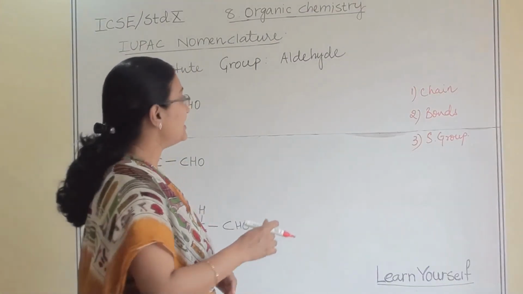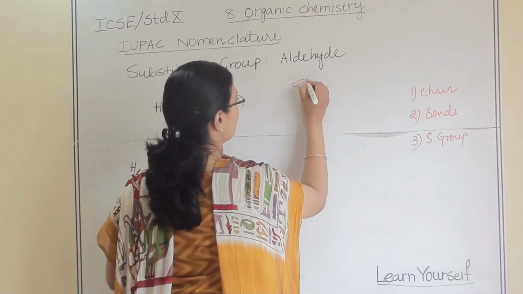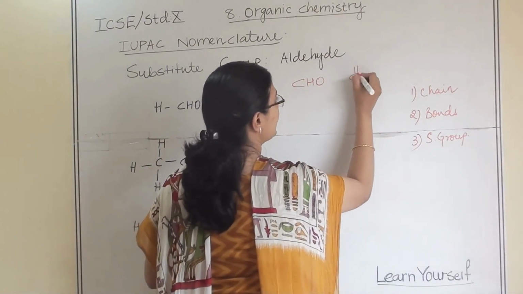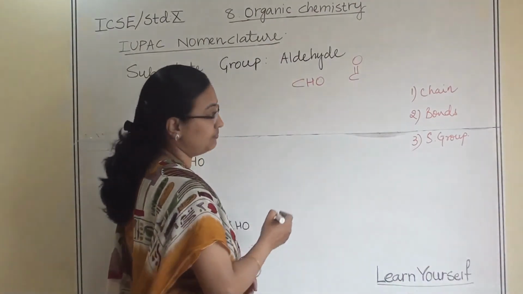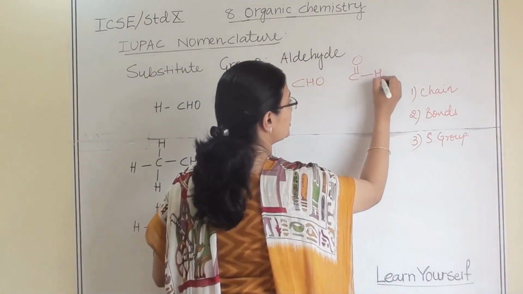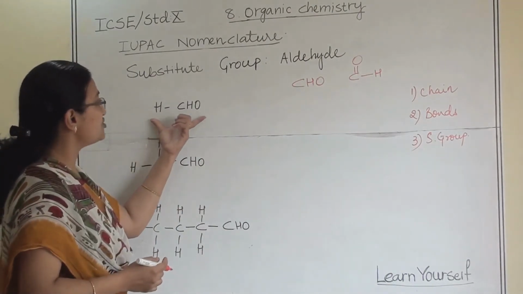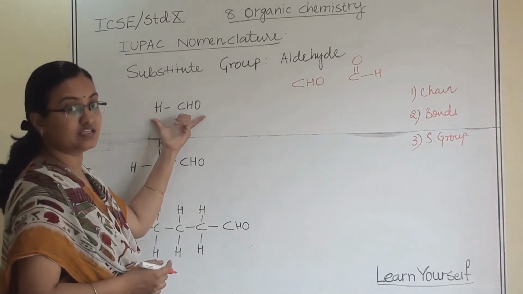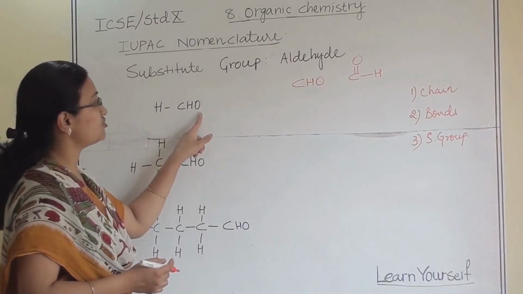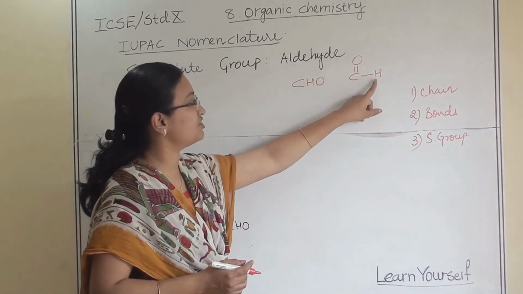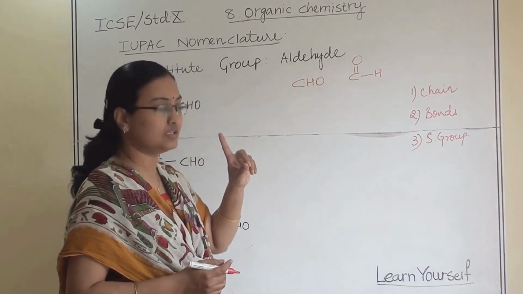So the aldehyde substituent group consists of CHO. In this also, carbon is attached with oxygen by a double bond and one hydrogen by a single bond. So the first structure of the aldehyde series is HCHO. Already the carbon has 3 bonds, with oxygen and hydrogen, so it is lacking one bond.